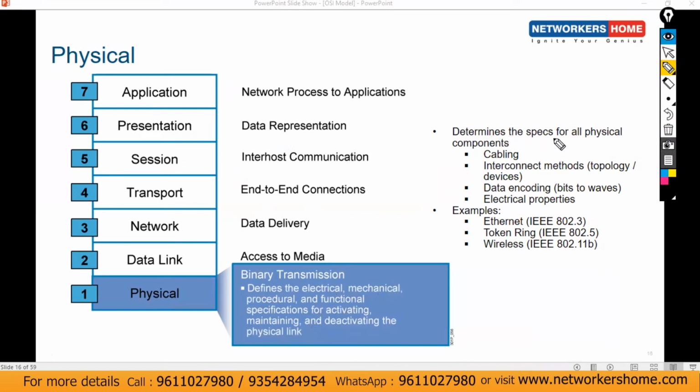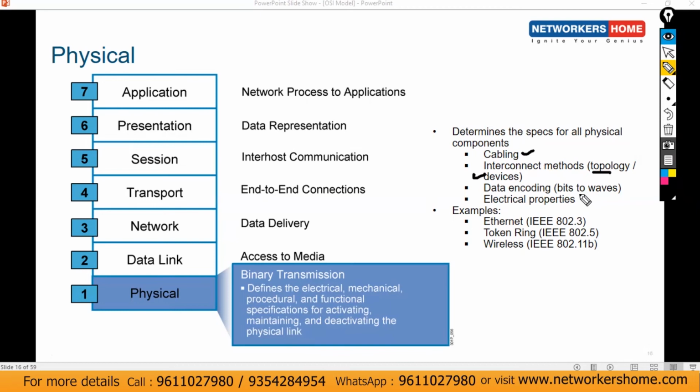It determines the specification for all the physical components, like cabling. What cables are you using? Are you using Fast Ethernet, Gigabit Ethernet, or fiber optics? It's about that. Interconnect method is about topology and devices. Are you using bus topology, ring topology? What kind of topology are you using? It depends on that. What kind of devices are you using? Are you using routers, switches? It's all about that.